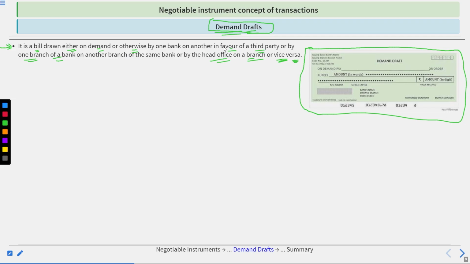Even the same bank could draw it from one branch to another branch, or from the head office on some branch, and from some branch on the head office of the bank. So that's how the system of demand drafts works.